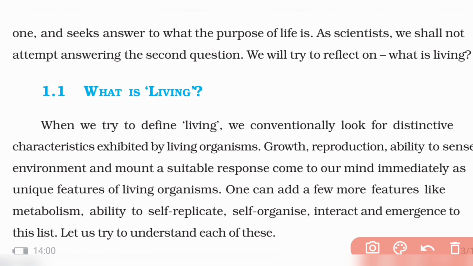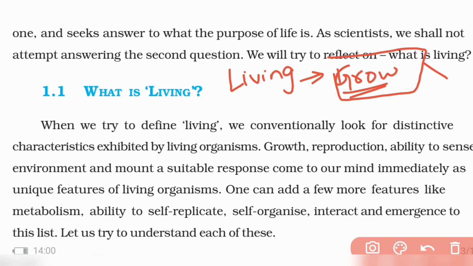Why is it wrong? You may tell me that living organisms are the ones which grow, right? But is it true? Does everything that grows count as a living thing? No, because even sand grows. If you go into a desert, the sand mounds there grow. Even rocks grow. Because of accumulation, you can see the size of the rocks becoming big. So non-living things also may grow sometimes. So how do you consider that completely as a characteristic of a living organism? Can you tell if anything is living or non-living just by seeing it grow?